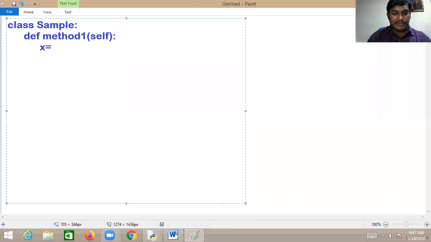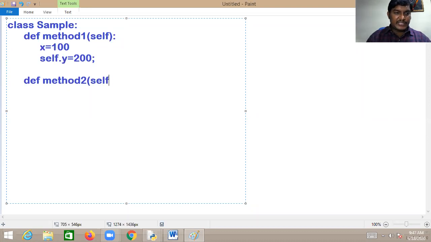Self dot x equal to 100. Then self dot y equal to 200. Observe this, self dot y equal to 200.